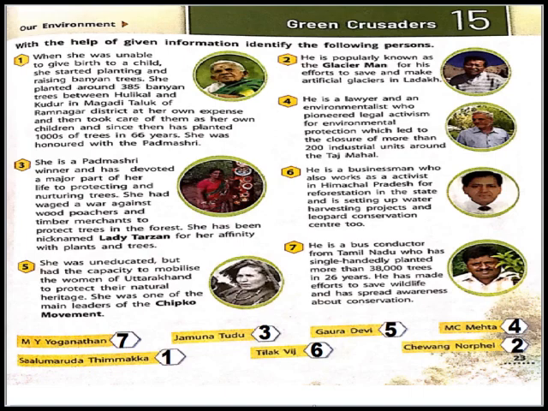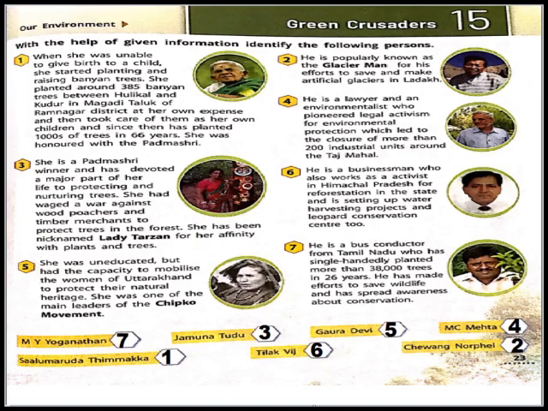Third one, she is a Padma Shri winner and has devoted a major part of her life to protecting and nurturing trees. She had waged a war. Waged means fought a war against wood poachers and timber merchants to protect trees in the forest. She has been nicknamed Lady Tarzan for her affinity. Affinity means affection and love with the plants and trees. Can you guess? She also won many prizes, children. Yes, she was Jamuna Tudu.